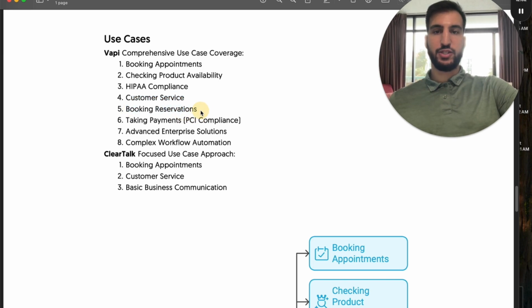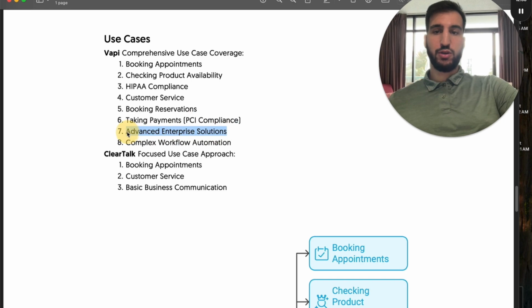Now for booking reservations, if you want to do a booking for a restaurant, you can send that through. Maybe you want to actually take payments on the phone, and the customer wants a cheeseburger and some fries, you can actually send that order through, auto bill the customer, and send it to the restaurant. That's a lot easier to build out on Vapi. You can have it PCI compliant, which is really nice because otherwise you can't actually take payments on the phone. Otherwise you need to send them an invoice, which makes it a little bit more complex, right? But PCI compliance is great.